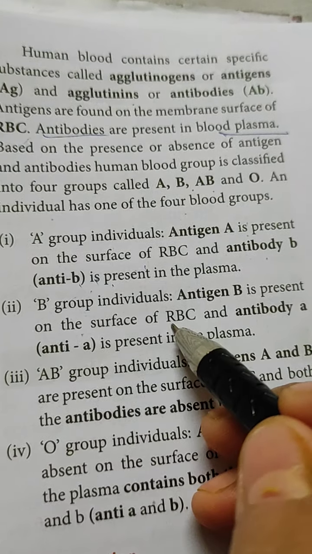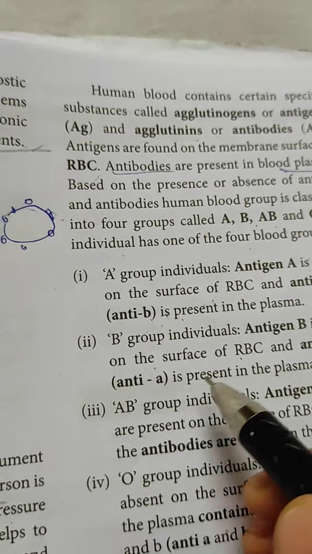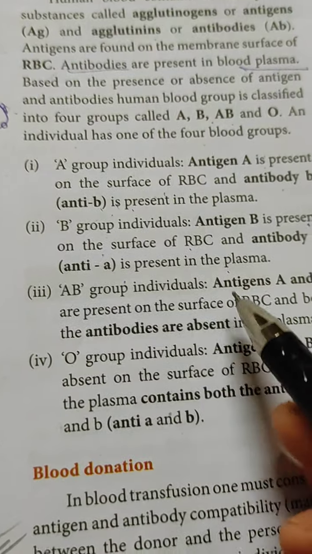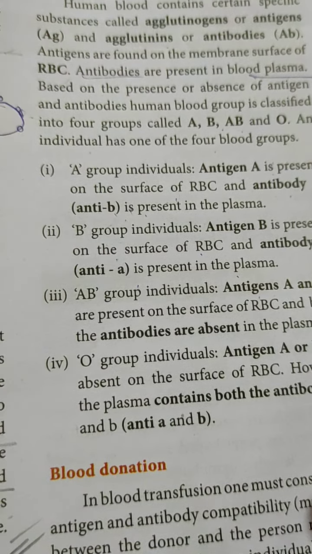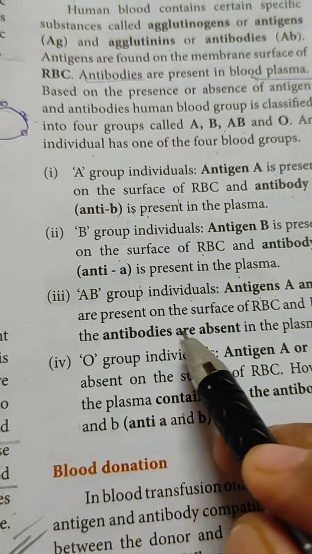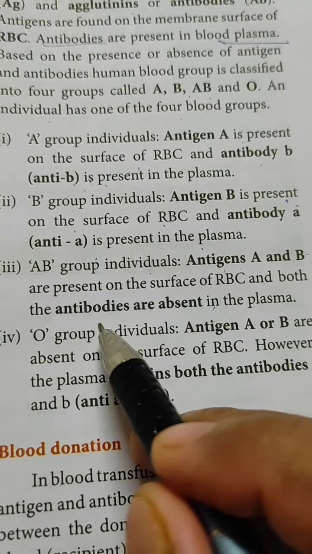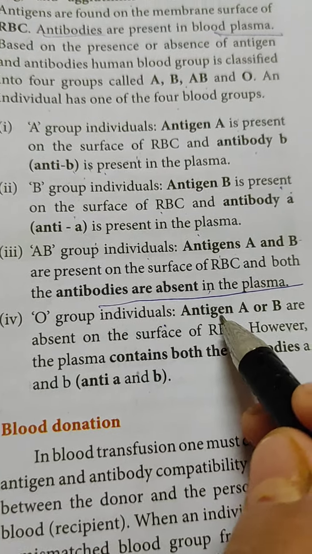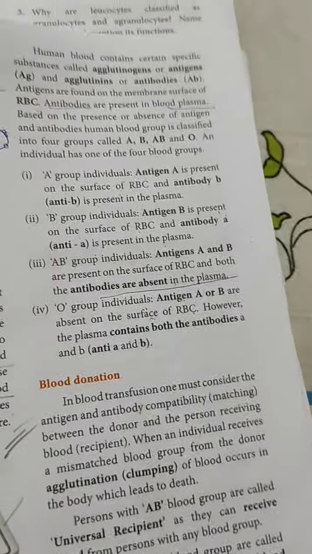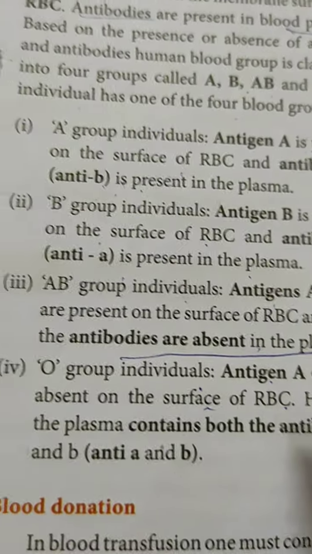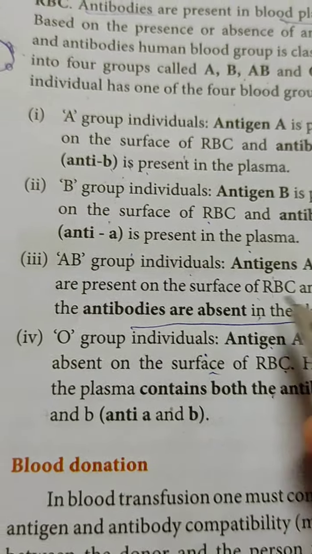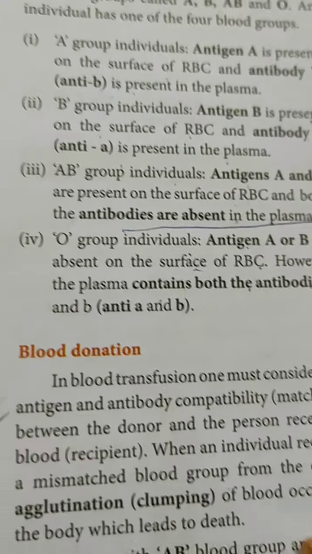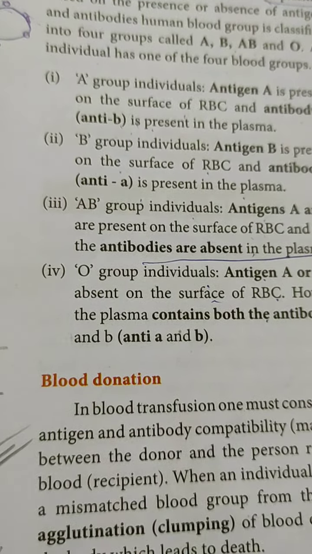Similarly, B group individuals will be having antigen B and antibody A present in blood plasma. In the AB blood group, both antigens are there, A and B, that's why it is AB blood group, and there will be no antibodies in the plasma; they are absent in plasma. In the O group of blood, there are no antigens. Antigens are absent on the surface of RBC, but both antibodies are present, just opposite to that of AB. Now these are the 4 types of blood groups, and these are the components that will be there in the blood of these 4 types.